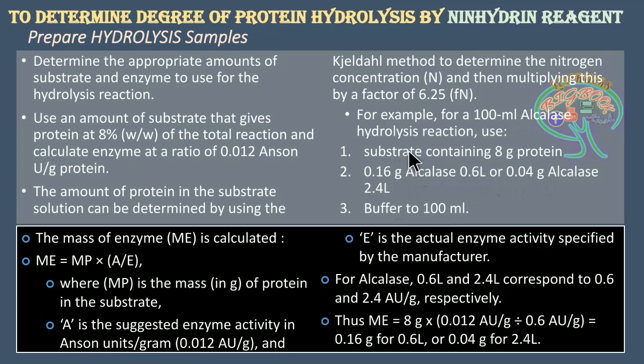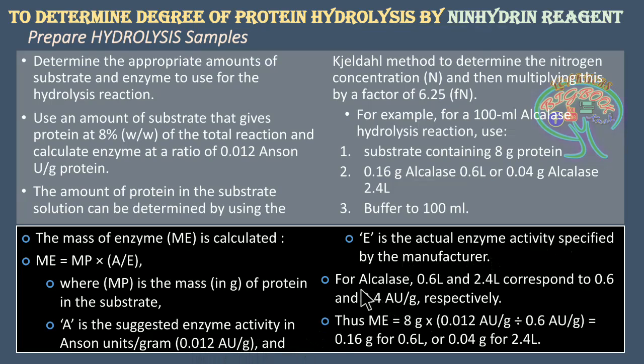Those are the enzyme activities mentioned by the manufacturer. So what we require is 0.012 Anson unit per gram.